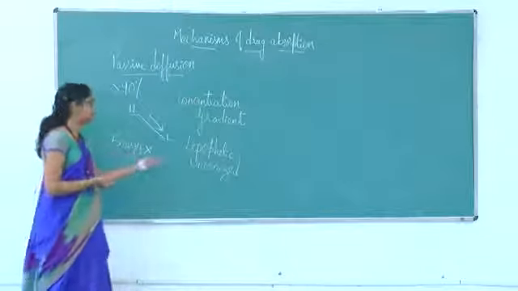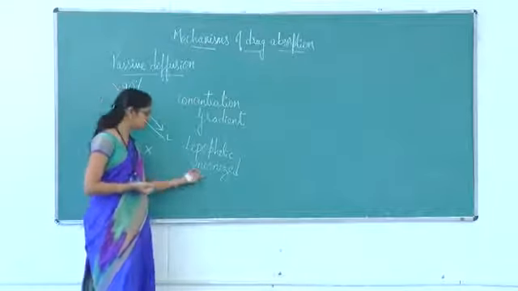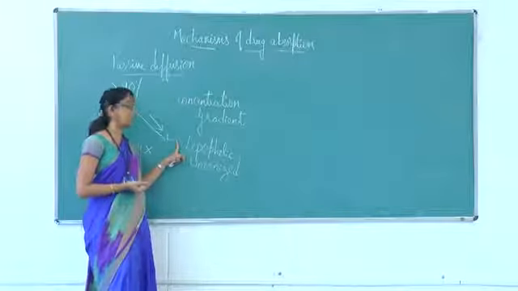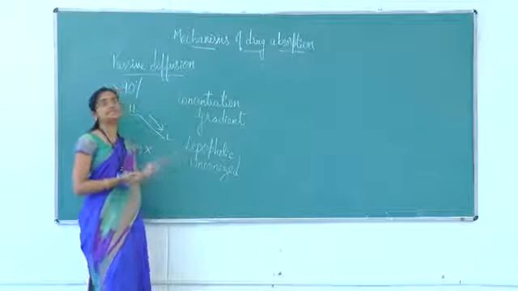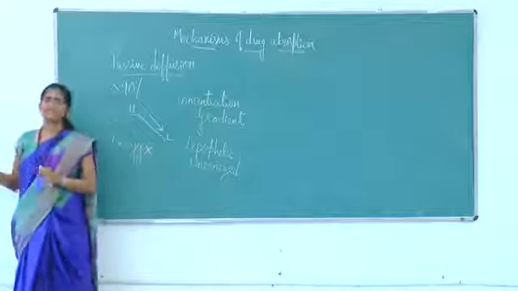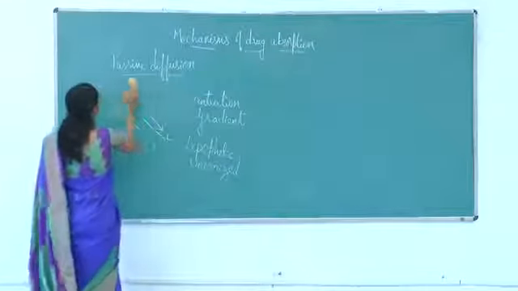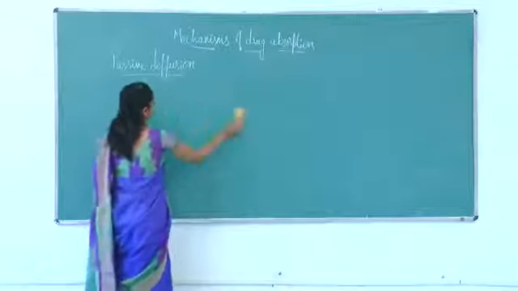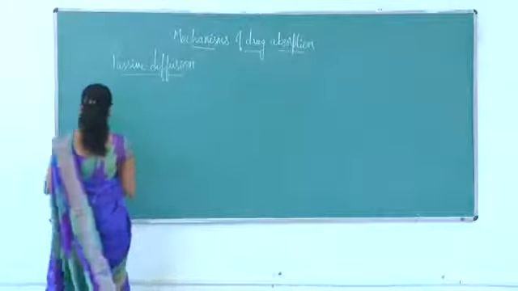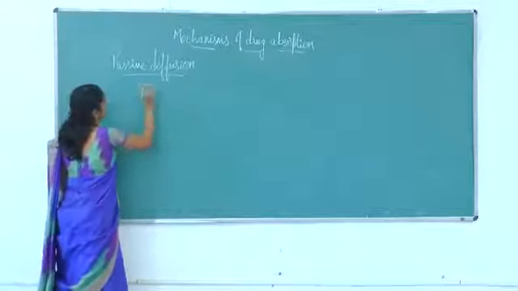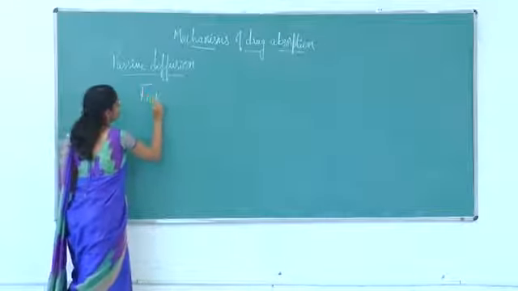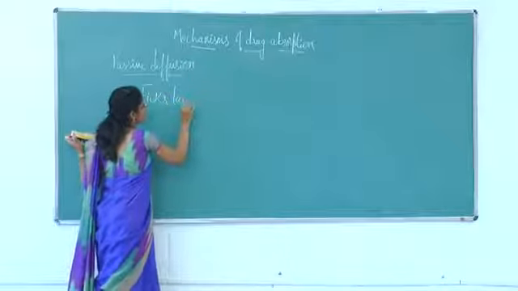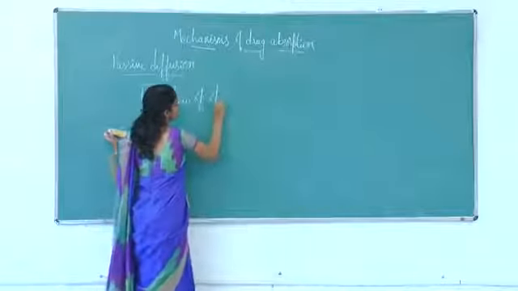Compared to the ionized form, the unionized form of drugs, and drugs which are lipophilic in nature, can easily pass through the membrane following passive diffusion. The concept of passive diffusion is explained by Fick's law of diffusion.